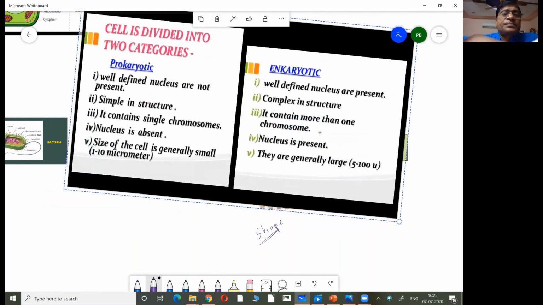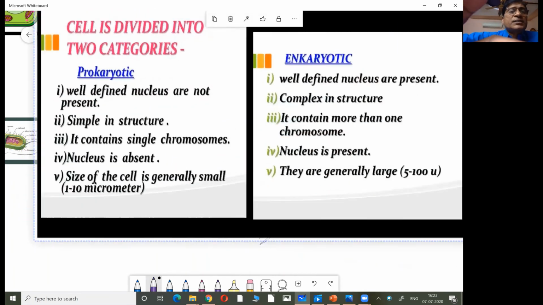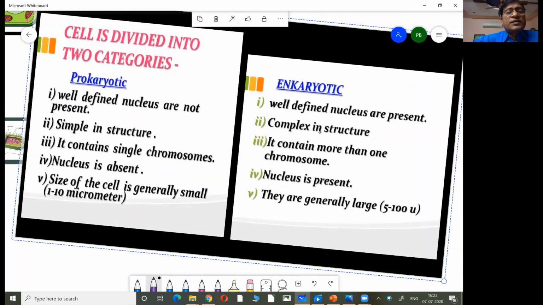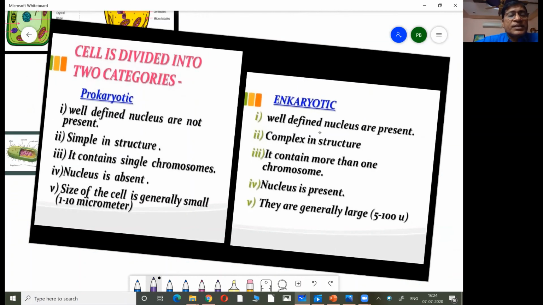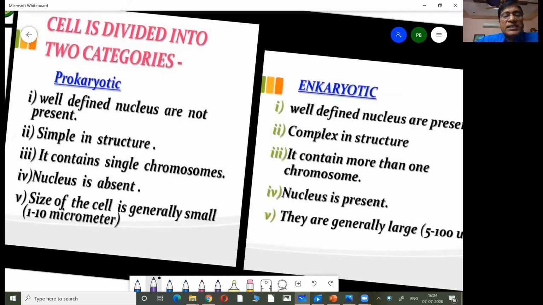Here you can see. So prokaryotic cells: a well-defined nucleus is not present in prokaryotic cells, whereas it is present in the eukaryotic cell. Prokaryotic cell exhibits simple structure. You cannot find all organelles. Then it contains a single chromosome or a single DNA, a circular DNA, and no nucleus. Size is also comparatively smaller, 1 to 10 micrometers.